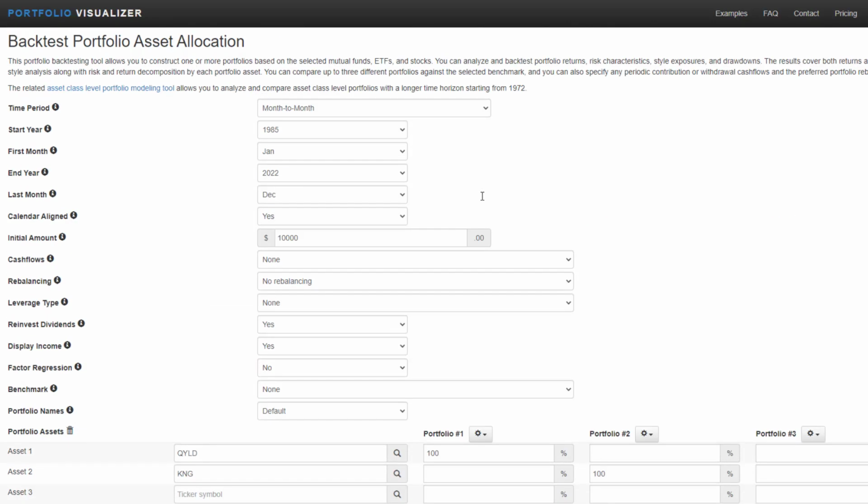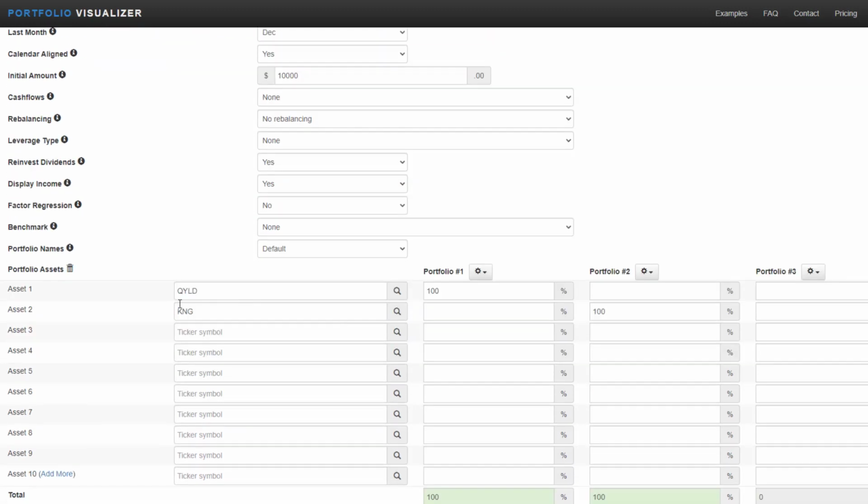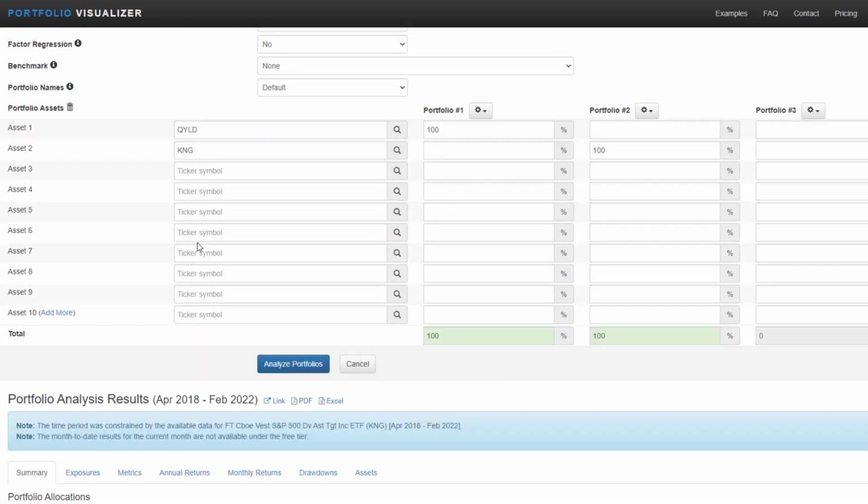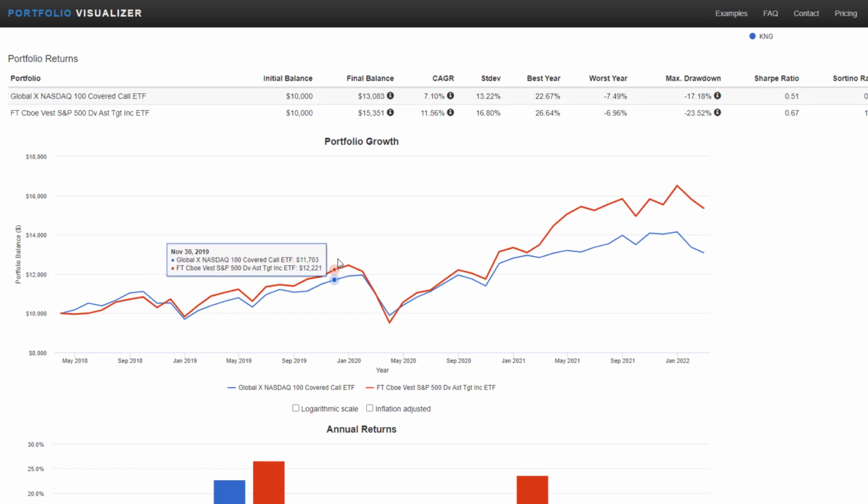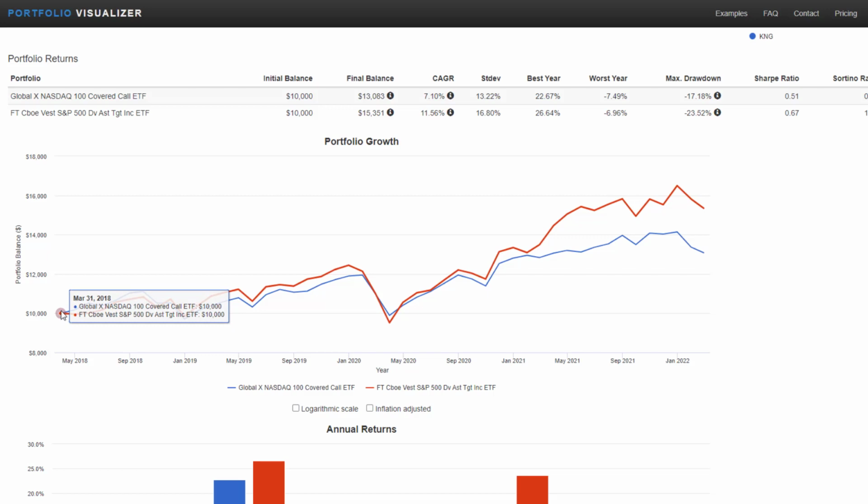Coming over to Portfolio Visualizer, we'll take a look currently with the dividends reinvested for QYLD versus KNG. We'll analyze the portfolio and see what we would have gotten starting March of 2018. This was the fund inception date for KNG, so that is our starting historical comparison value, starting March 2018 with $10,000. It looks like KNG would have outperformed with dividends reinvested.